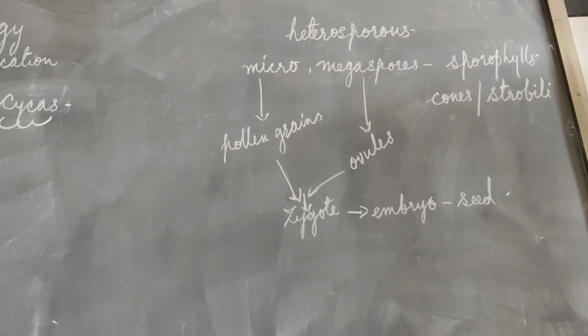Then gum is produced and extracted from the cycas. Then some of these are used in the treatment of tumors. Anti-cancer drugs also, some constituents are extracted from some of these gymnosperms. And many gymnosperms produce essential oils, which are used in perfumes and as flavoring agents also. Some of them produce gums and resins, which are also used.